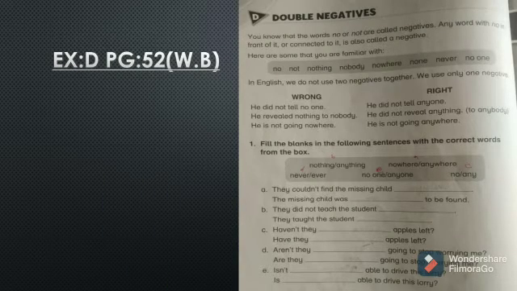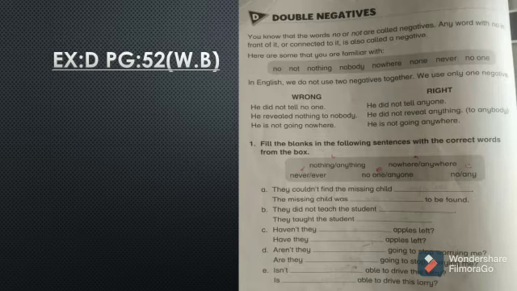52 of your workbook we have an exercise D, double negative. In this exercise you know that the words no or not are called negatives. Any word with no in front of it or connected to it is also called a negative. Here are some that you are familiar with: no, not, nothing, nobody, nowhere, none, never, no one.